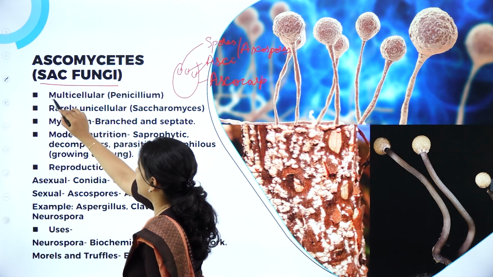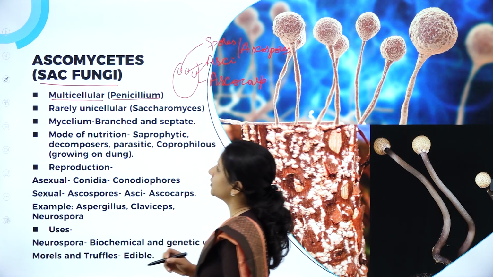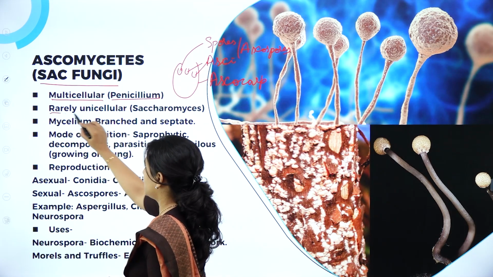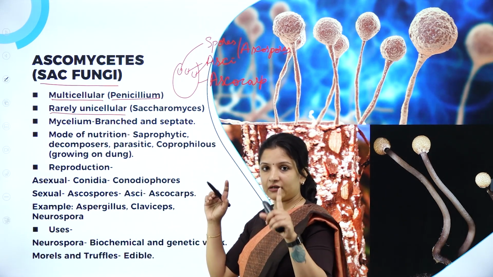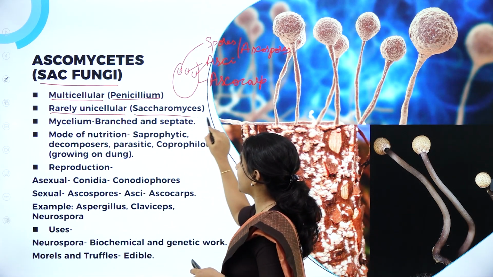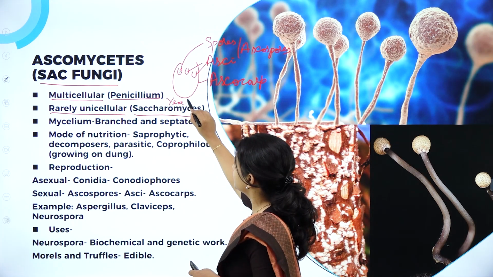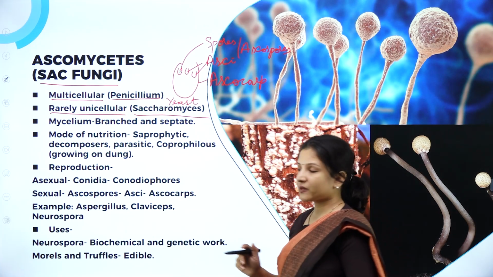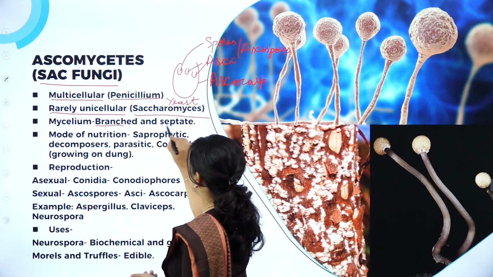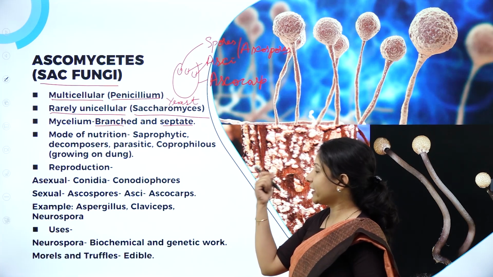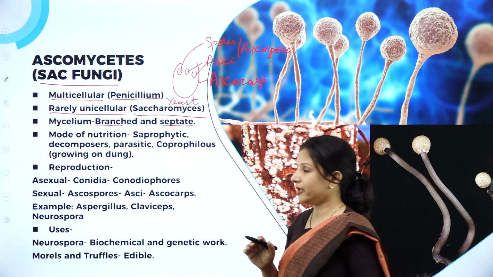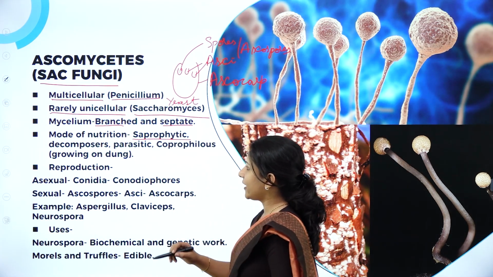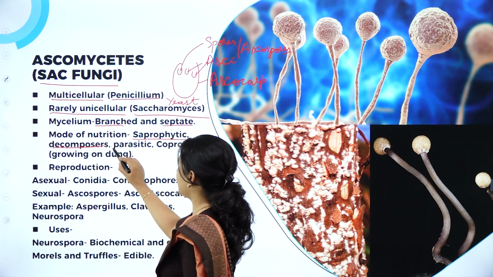They are multicellular, for example Penicillium, made up of many cells, and rarely they are unicellular. If they are unicellular, only one fungus is unicellular. It is Saccharomyces, which is nothing but yeast. This is very, very important. Next, their mycelium is branched and septate. I told you, right, in Phycomycetes it was aseptate. Here it is septate.